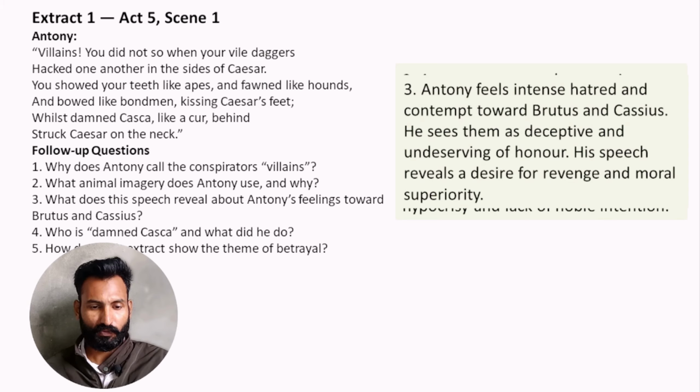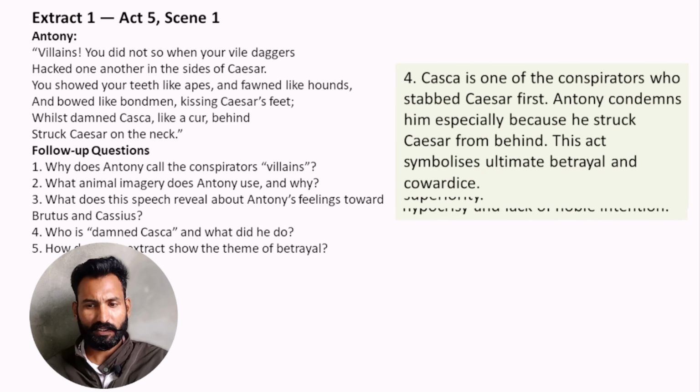Next question: who is damned Casca and what did he do? Casca is one of the conspirators, we know that, who stabbed Caesar first. Antony condemns him, especially because he struck Caesar from behind. So this act symbolizes ultimate betrayal and cowardice.